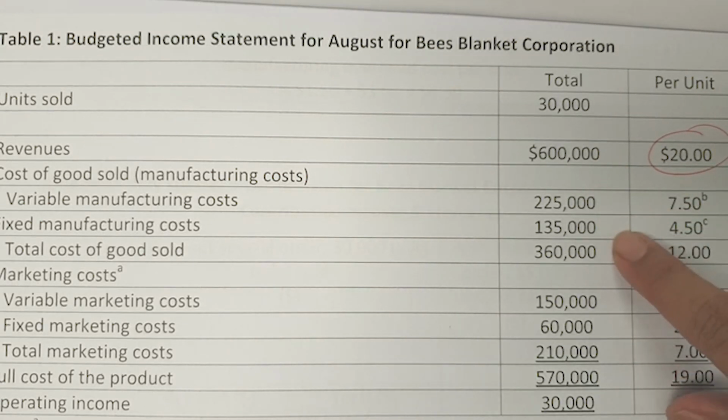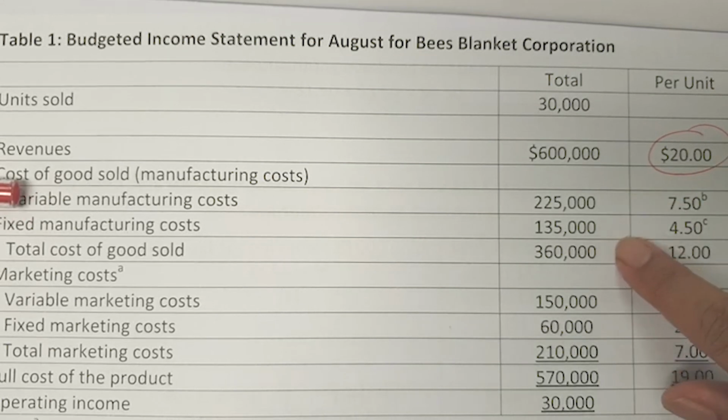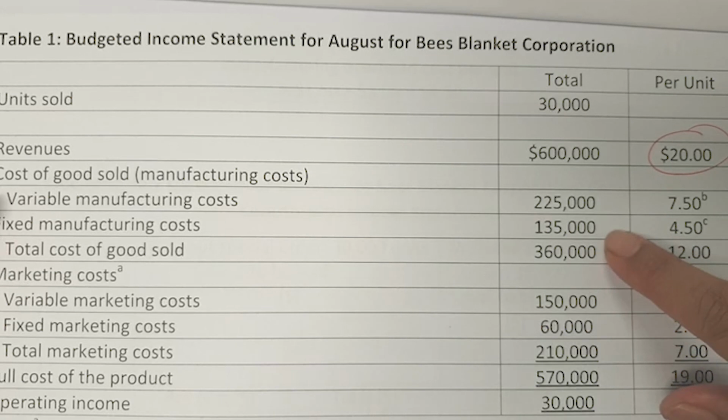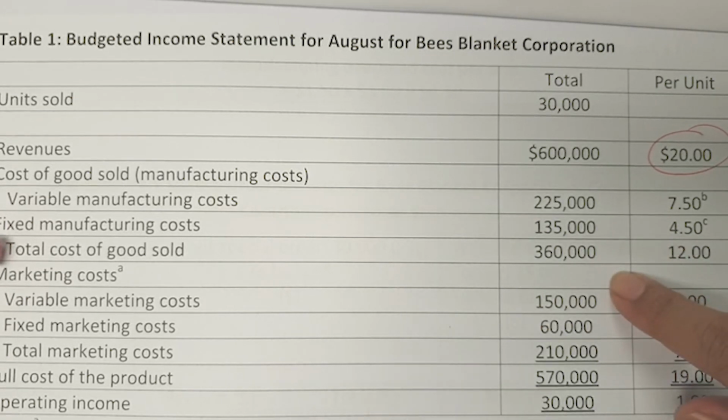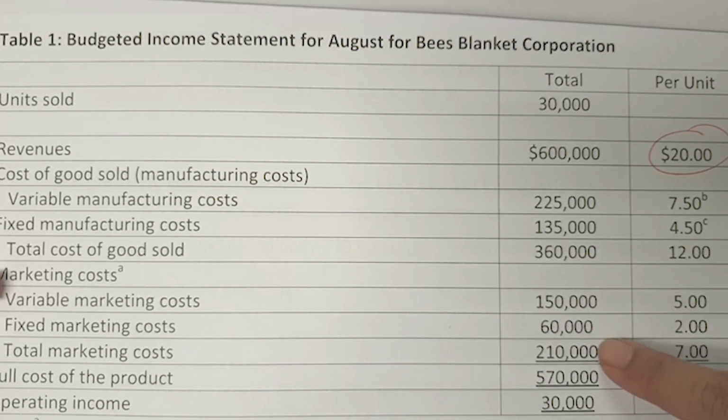And at the same time, they have variable manufacturing costs, fixed manufacturing costs, total cost of goods sold, and they also provide information regarding marketing costs.